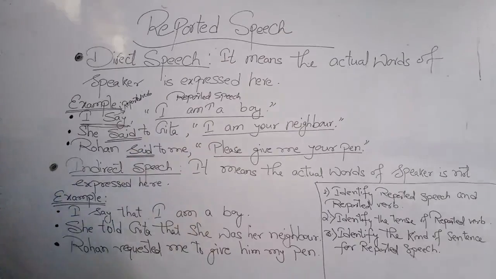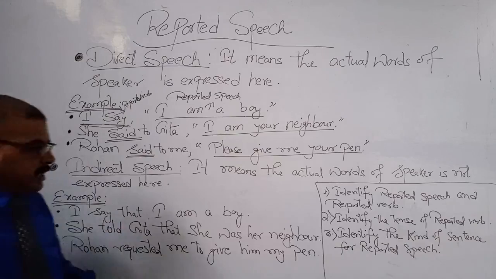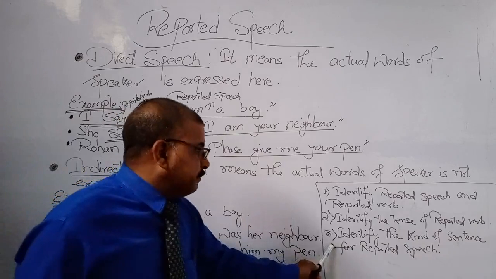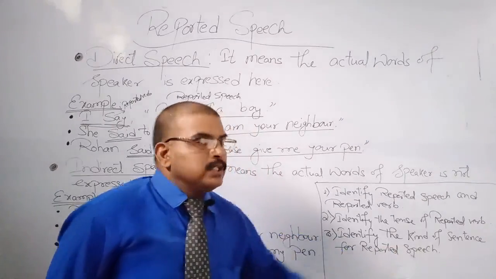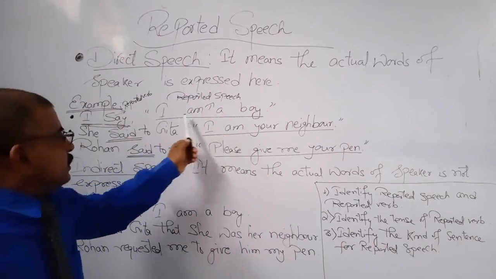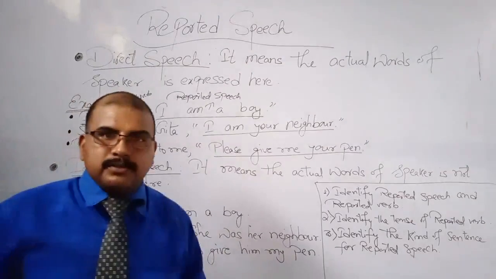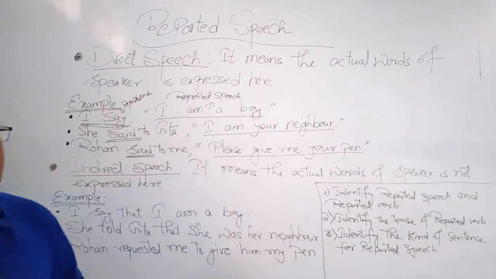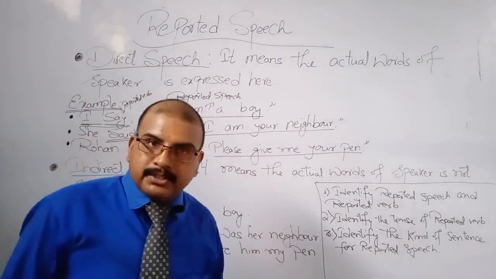One question arises here: where does "that" come from? Why do we use "that" here? As I have detailed in the third step, identify the kind of sentence for the reported speech. The reported speech "I am a boy" belongs to a declarative sentence, whose other names are assertive sentence or statement sentence.